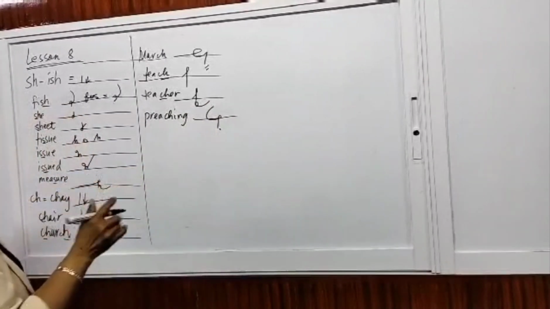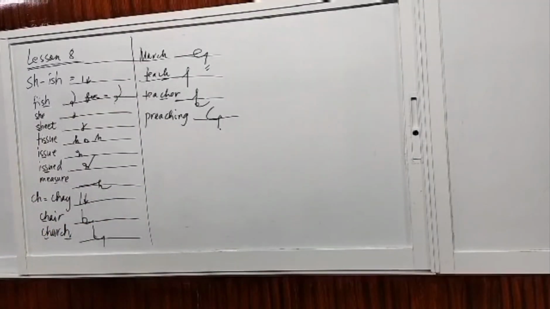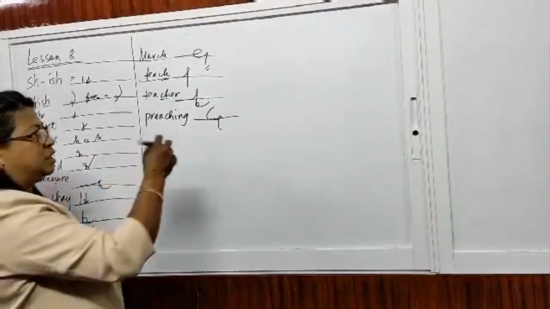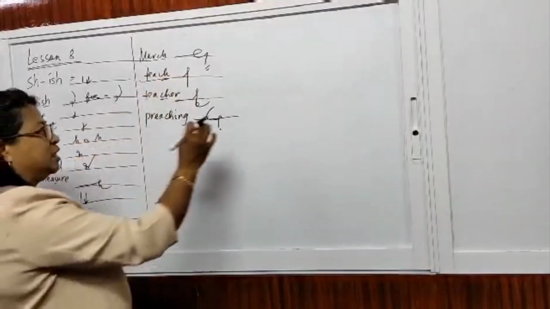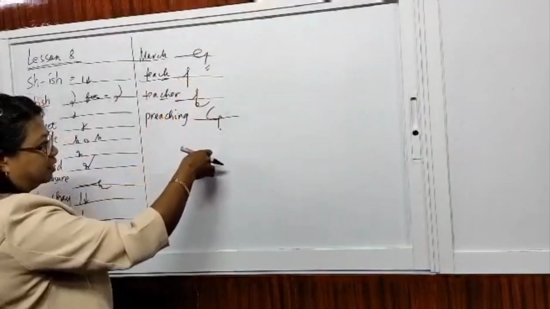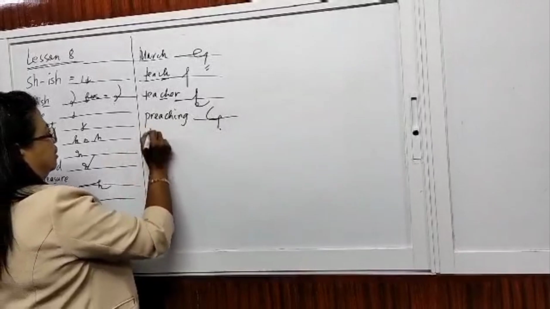Preaching. So, chay is represented by a little longer, downward, little slanted stroke. So that is chay. It's different from T because letter T is written upwards. Letter D is occupying the whole line and written upwards. This is written downwards.